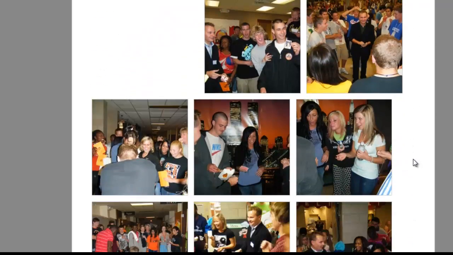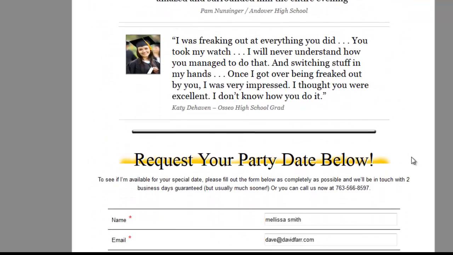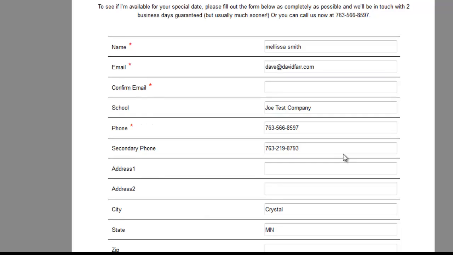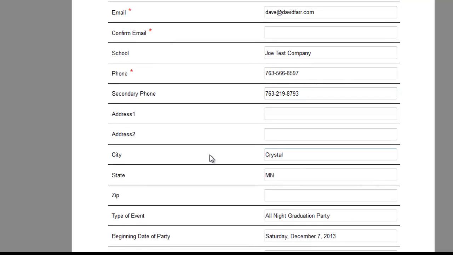Let me just skip down there to the very bottom of this e-promo kit. And you'll see we're pre-filling all the information that we already have from them. So it makes it really easy for them to come down here and see that everything's pre-filled. For the most part, a lot of it's pre-filled, and all they have to do is give us the information that we don't have already.